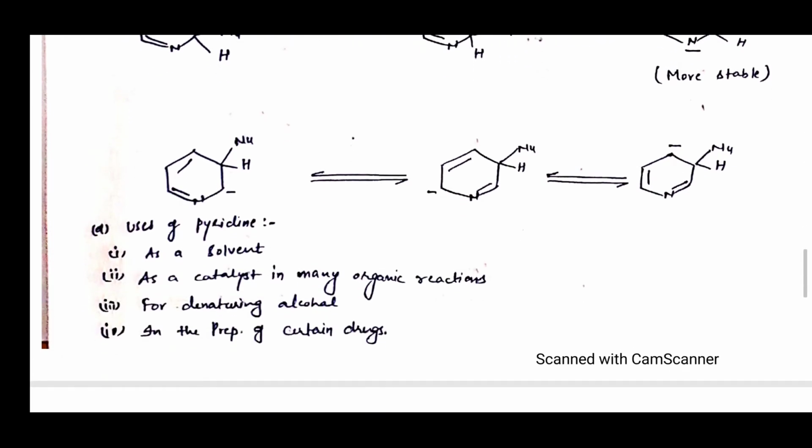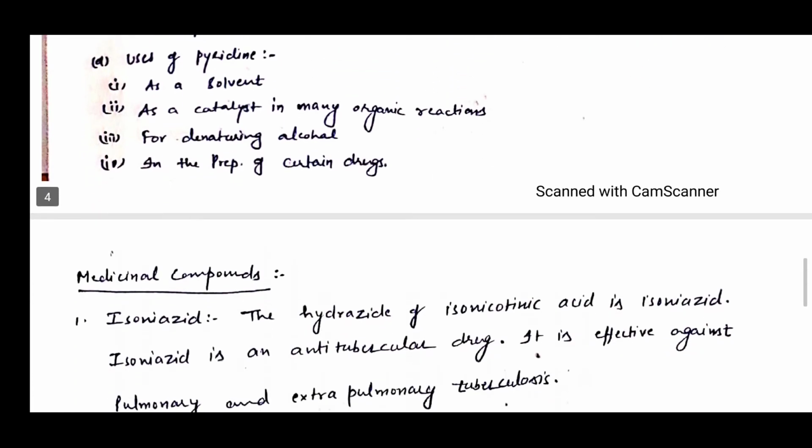Now, what are the different uses of pyridine? Pyridine acts as a solvent. Pyridine acts as a catalyst in many organic reactions, for denaturing alcohols and in the preparation of certain drugs. We will discuss these in the next slide. Now, what are the different medicinal compounds which we can synthesize from pyridine?